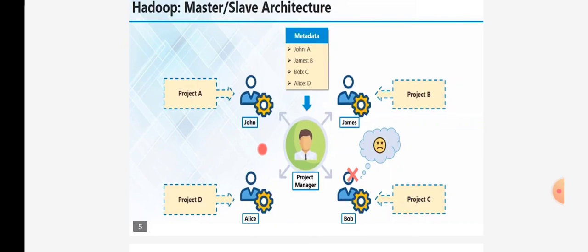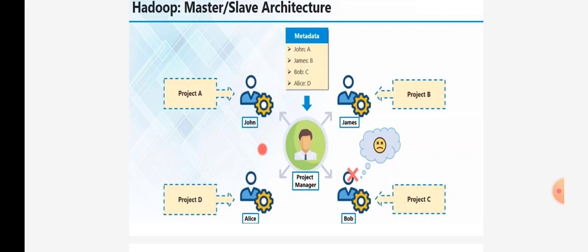But the problem that occurs here is that, for example, Bob wants to leave the job, or wants to take leave for some time from the company, and he says that he is not able to complete the project. He has only partially completed the project, and due to some reason he is unable to continue the job for at least one week. So the project manager gets worried, as he wants to deliver the project on time to the customer. He does not want delays in the project. So the project manager gets upset and tense.